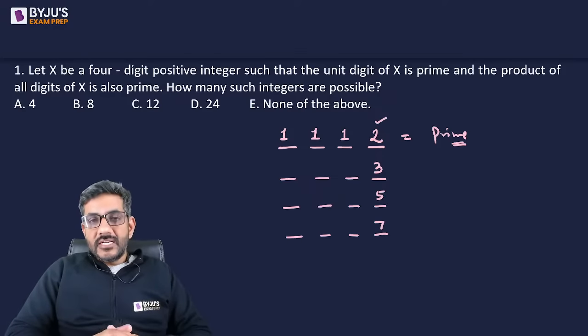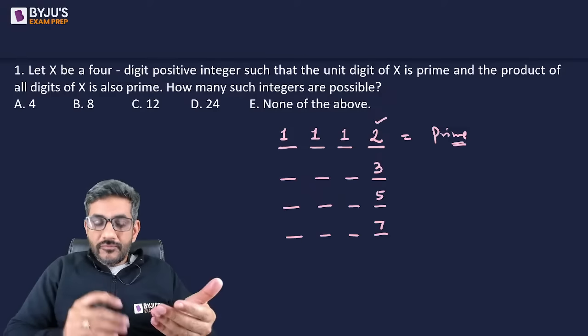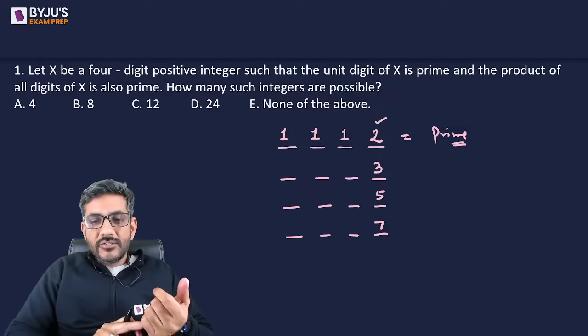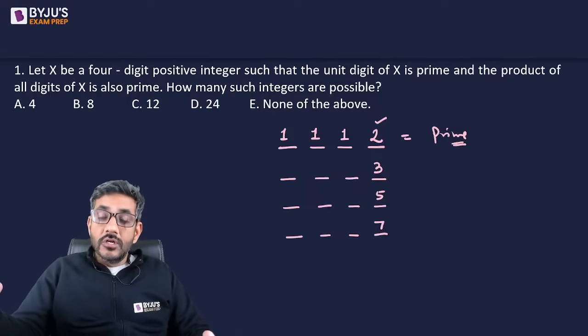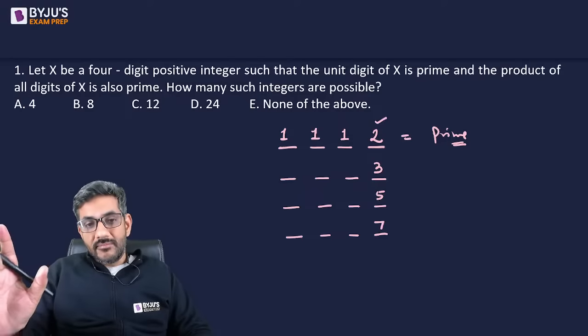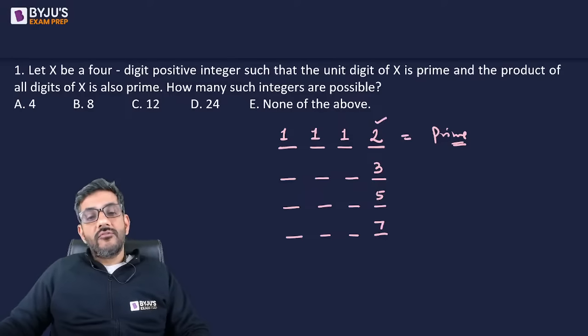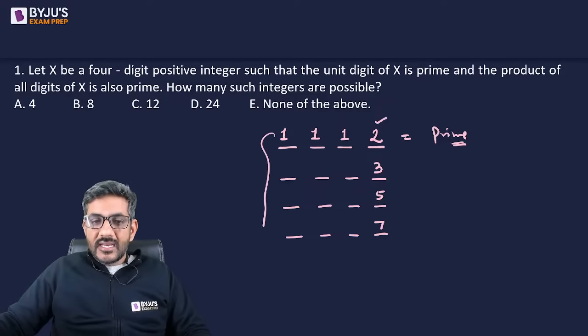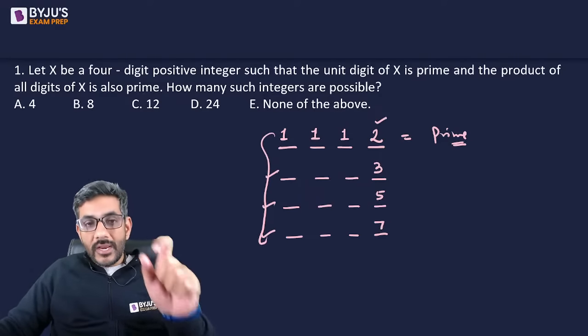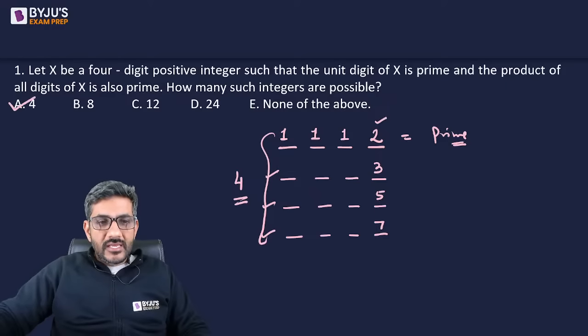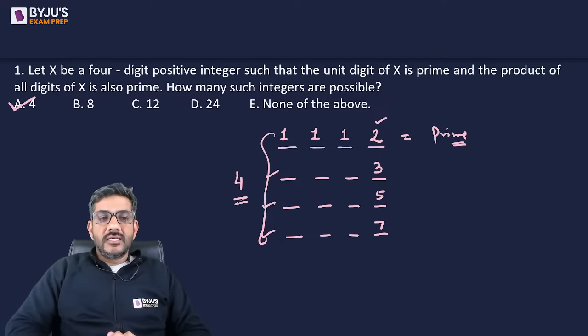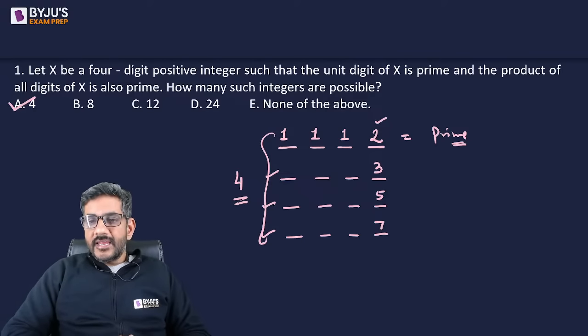Because if the product of the digits becomes more than 2, first of all, the product is already divisible by 2 and it is also divisible by one another number the moment the number becomes more than 2. So in such a case, it would no longer be a prime number. So basically with 2, you can have only one such number, and that gives you an idea that with each one of them, you can have only one such number, by writing 1 in the first 3 places. So the total number of numbers that can be formed here is equal to 4. Our answer is option A, that is equal to 4. Option A is the correct answer.